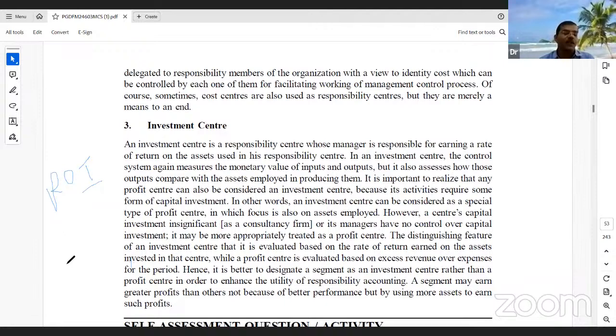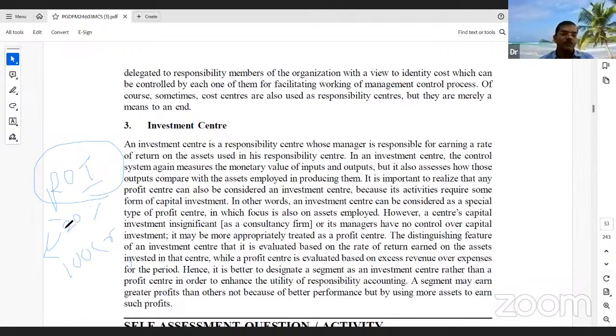What is the return? If I invest 100 crore rupees in a project, what are my profits? If the profit is 20 crores, I'm very happy. Why? Because my ROI is 20%. It is higher than the bank interest rate, higher than the inflation rate, higher than this country's GDP growth, and the firm is performing very well.